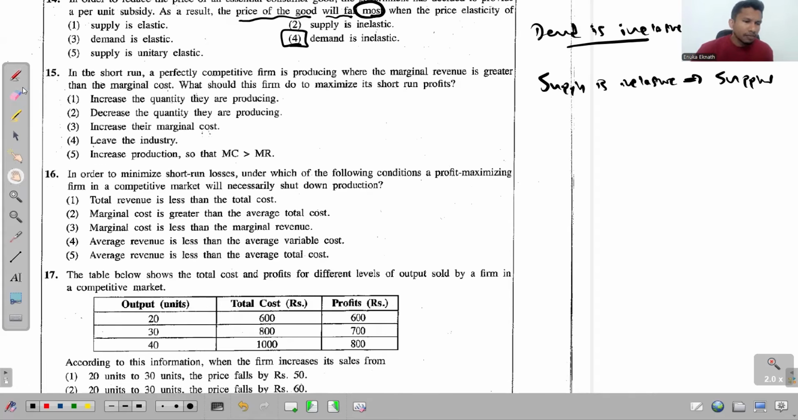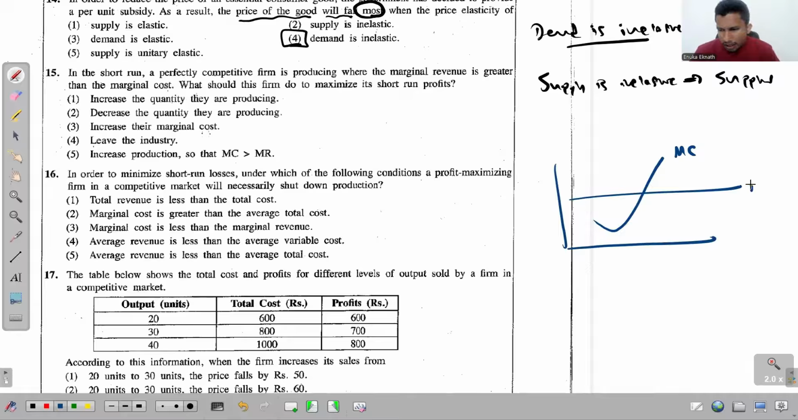Right, the 15th question. In the short run, a perfectly competitive firm is producing where marginal revenue is greater than marginal cost. Okay, let's observe this situation using a graph. Assume that this is the marginal cost curve and this is the marginal revenue curve. At this given level of output, marginal revenue is greater than the marginal cost, which means the firm must be producing somewhere here. Imagine that they are producing this Q1 level. At this Q1 level, marginal revenue is above the marginal cost.